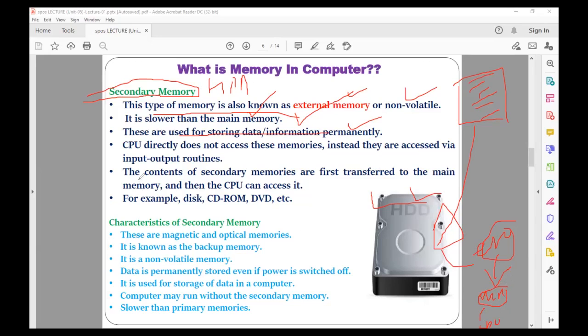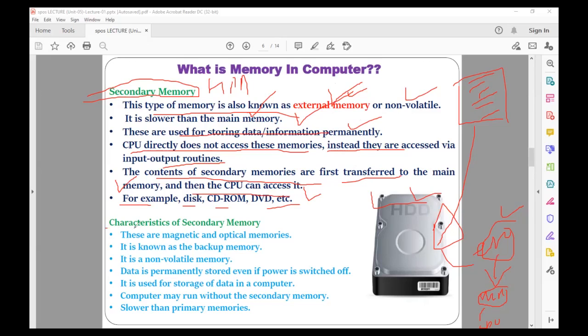Understood? So the CPU does not directly access this memory, as I said. Instead, it is accessed via input output routines. That means the data or program stored on the hard disk has to be brought into the primary memory or the main memory. The content of secondary memories is first transferred to the main memory, and then the CPU accesses it. Various examples of secondary memory are the hard disk, CD-ROM and DVD. These are all considered a kind of secondary memory or external memories.